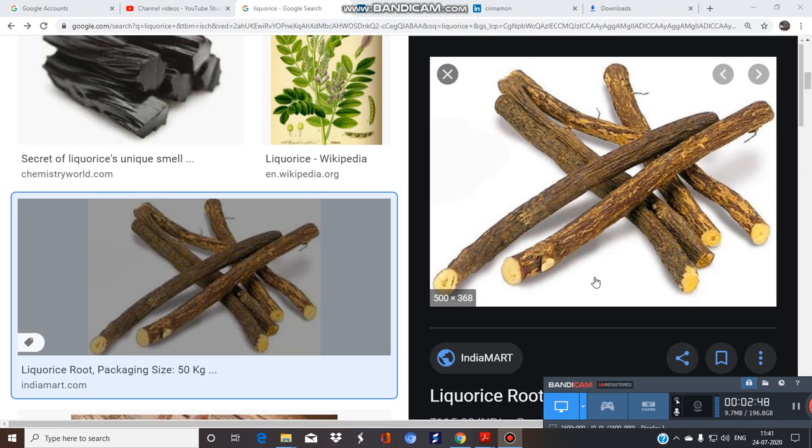Let's see the morphology. The color of the unpeeled drug is yellowish brown and dark brown externally, whereas yellowish internally. Odor is faint and characteristic. Taste is sweet. It contains flavonoid-containing substances, licuritin and isolicuritin, that are responsible for its sweet taste. Size: length 20 to 50 centimeters and 2 centimeters in diameter. Its shape is cylindrical pieces which are straight and may be peeled or unpeeled. So we can say both peeled and unpeeled parts are used.